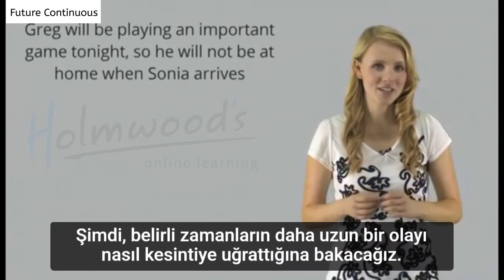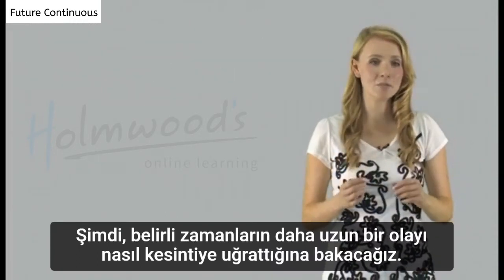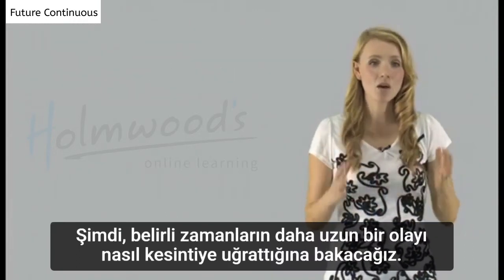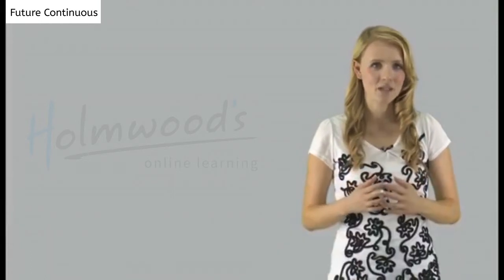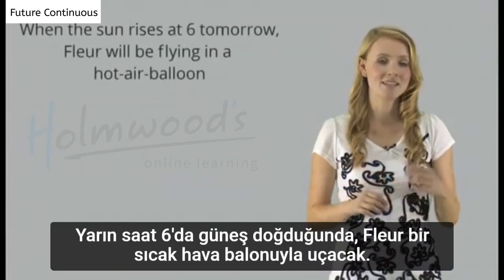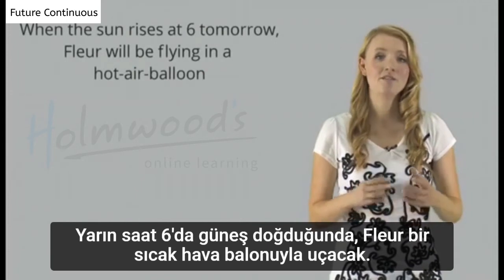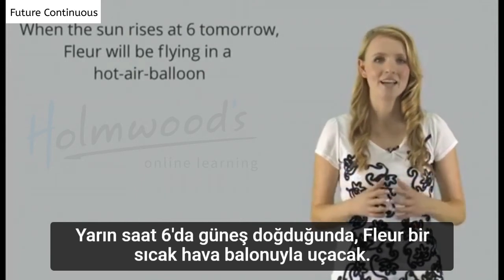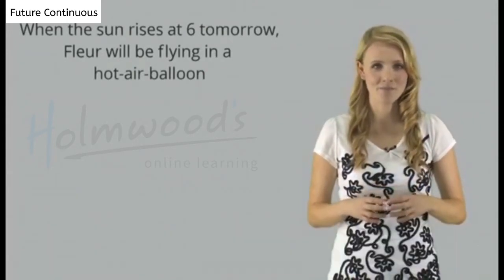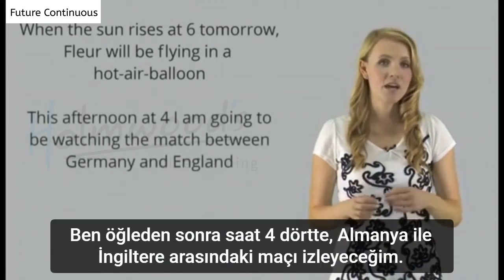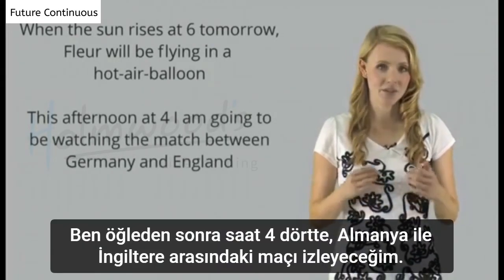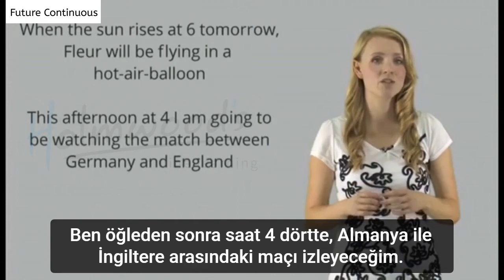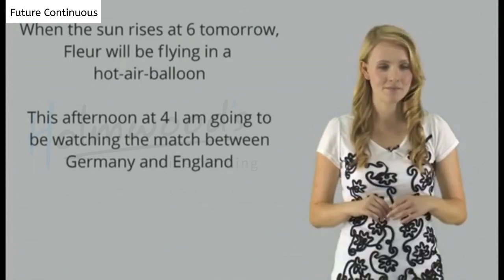Now we are going to look at how specific times interrupt a longer event. When the sun rises at 6 tomorrow, Fleur will be flying in a hot air balloon. This afternoon at 4, I am going to be watching the match between Germany and England.